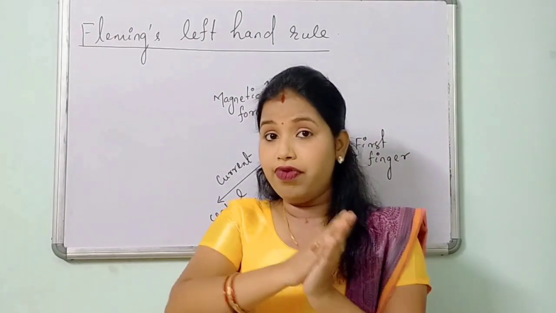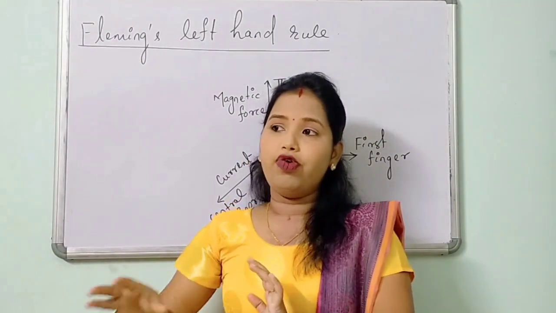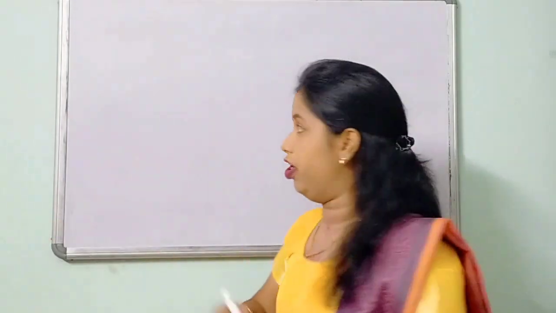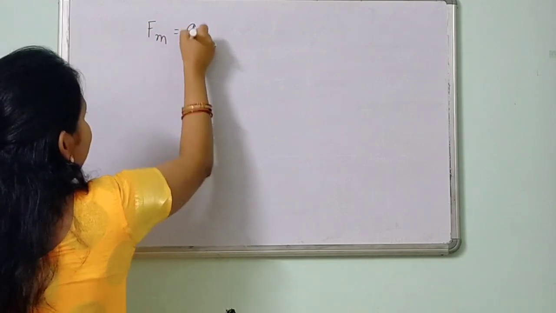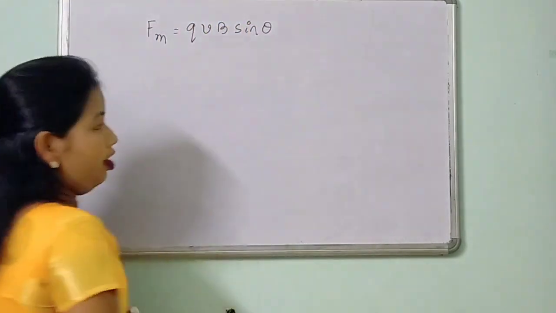Our aim was to find out what the magnetic field is. So now we will go to the magnetic field. What is its definition? We have got the Lorentz magnetic force equation. What is that? Fm is equals to QVB sin theta.